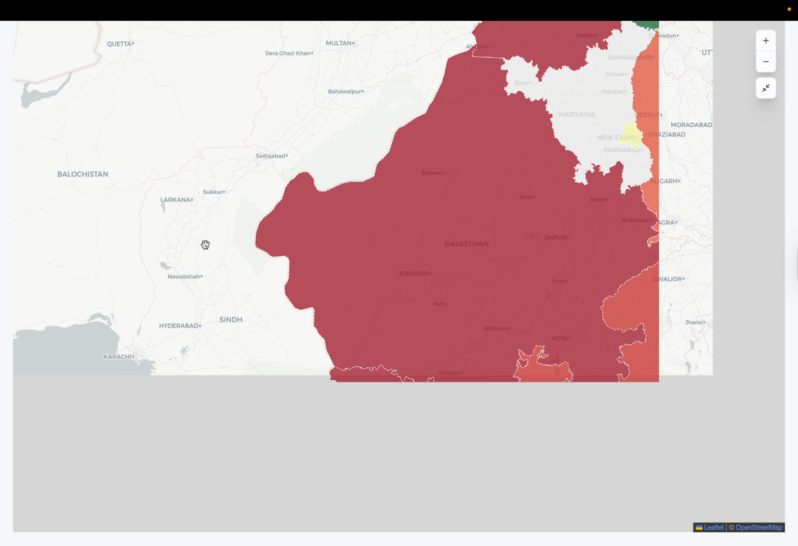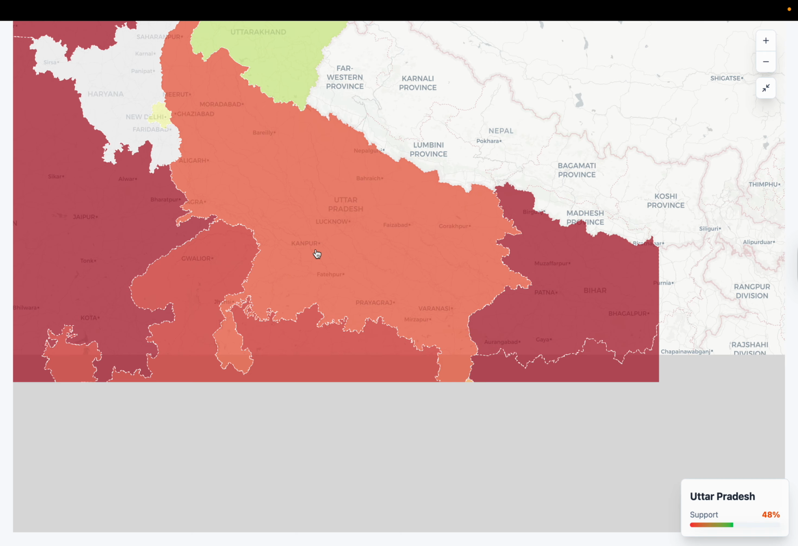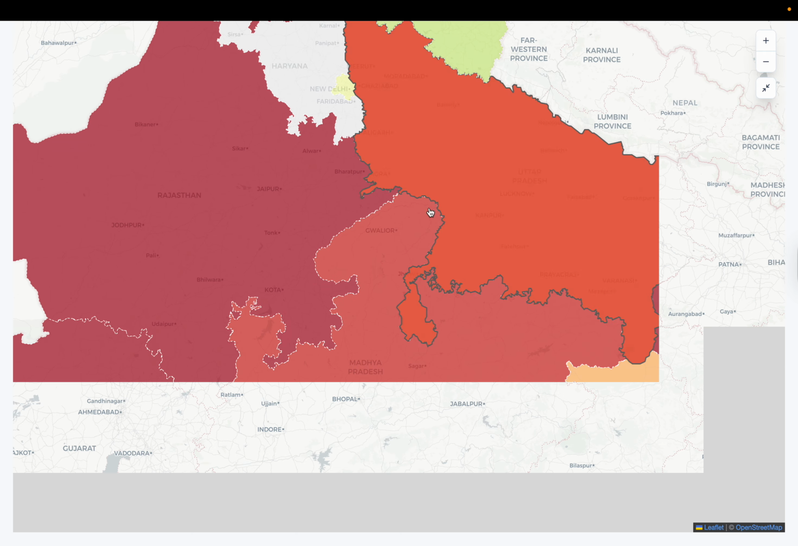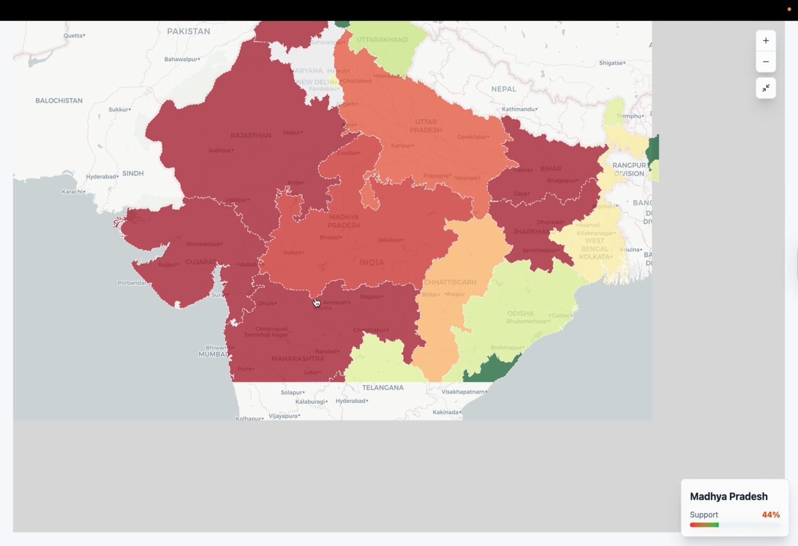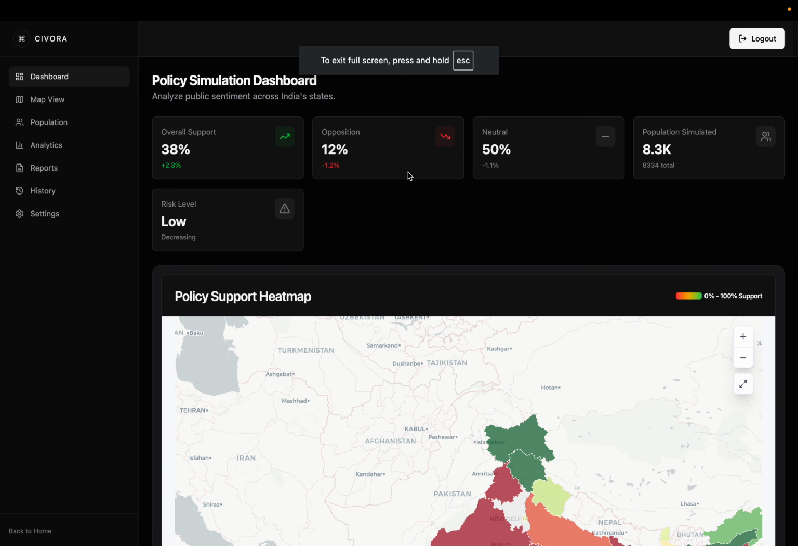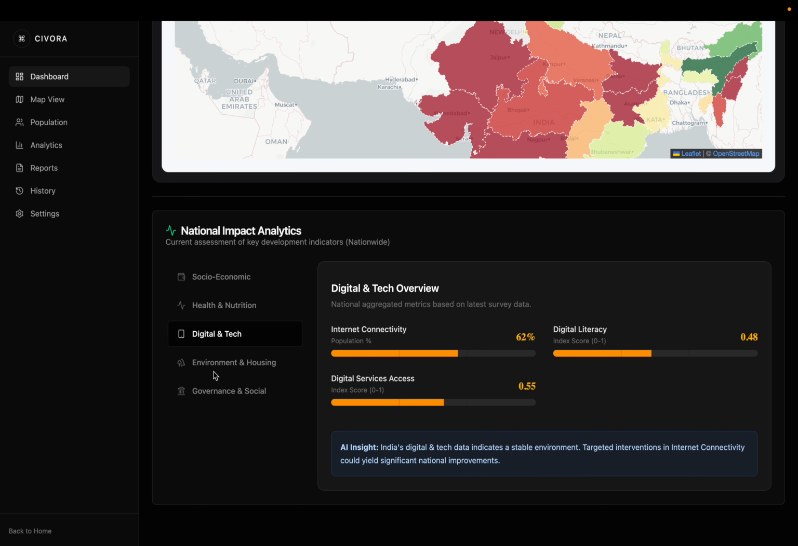It's like a heat map that shows the support percentage per state. In Uttar Pradesh, we can see 48% are supporting, and in Rajasthan, only 31% are supporting. Madhya Pradesh, 44%. For now, Haryana data is not available, so we can work upon it. Maharashtra, Telangana and many more, whichever you want. As we go down, this shows the data on which we have built the population: socio-economic data, health data, digital tech data, etc. Basically, it's the data upon which we built our population of India.